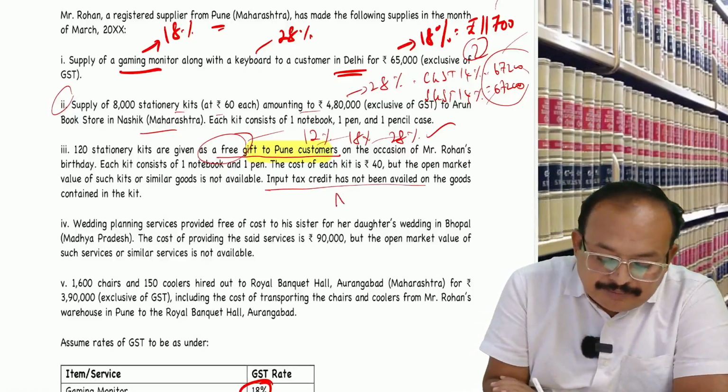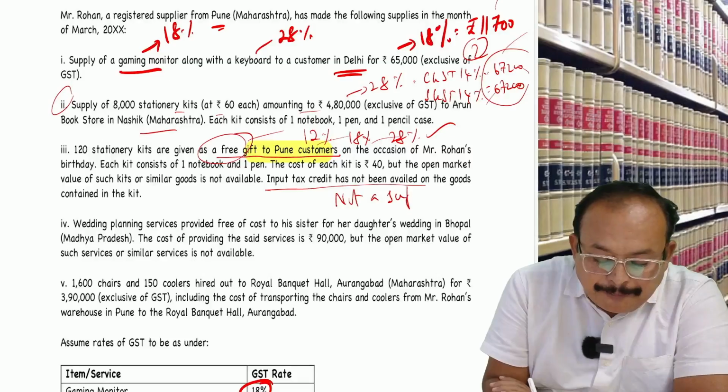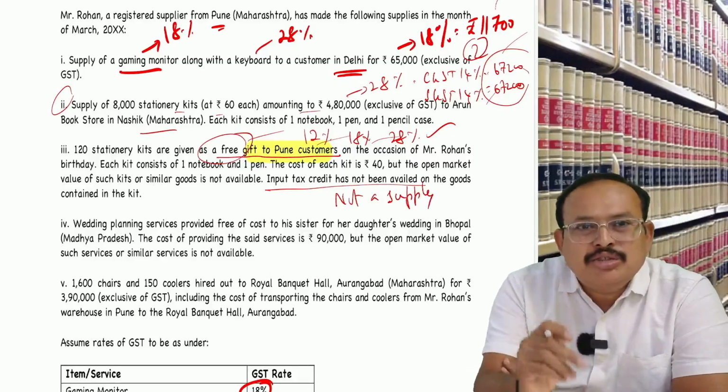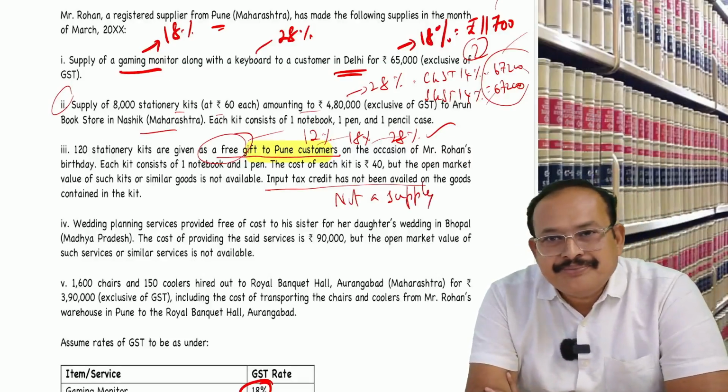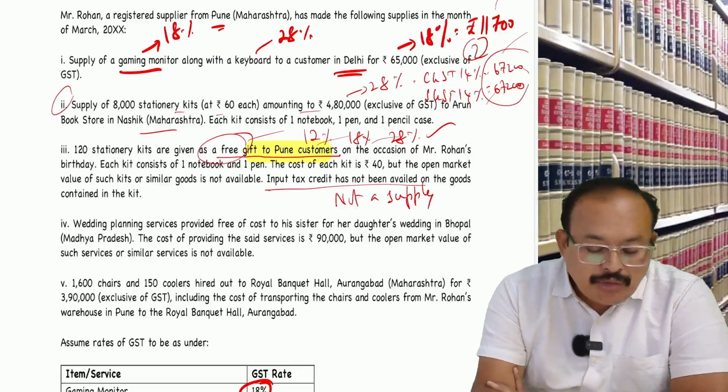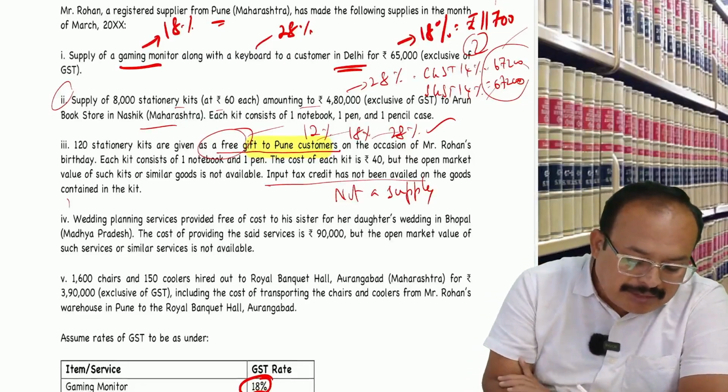Then not a supply to apply GST. No consideration, no GST unless covered under Schedule 1. Is it clear, my dear? Further, point number 4 here.